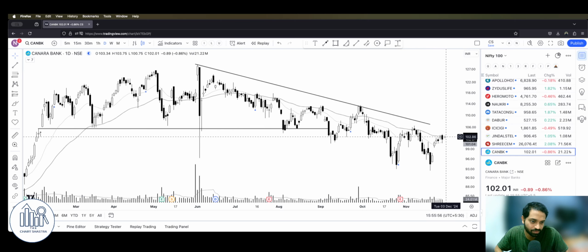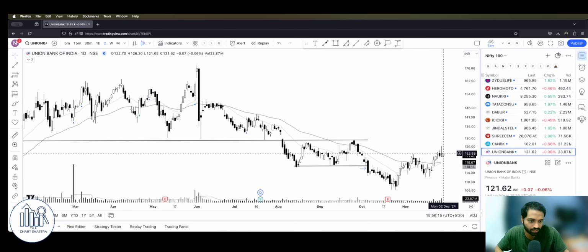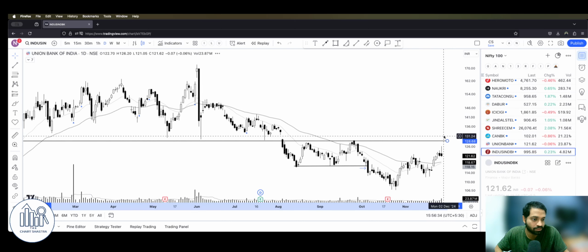Canara Bank, see, I want some positive closing, probably above this level, 106. 106 is something I'm eagerly waiting for. Similarly, if you see Punjab National Bank somewhere around 107 level, right? Similar chart. We want these two to go up. Union Bank, it tried today. Look at it, it tried today. Although we have this major resistance at 130, which is one of the crucial levels for Union Bank. Let's wait for this level, then we can actually think of discussing and adding Union Bank.